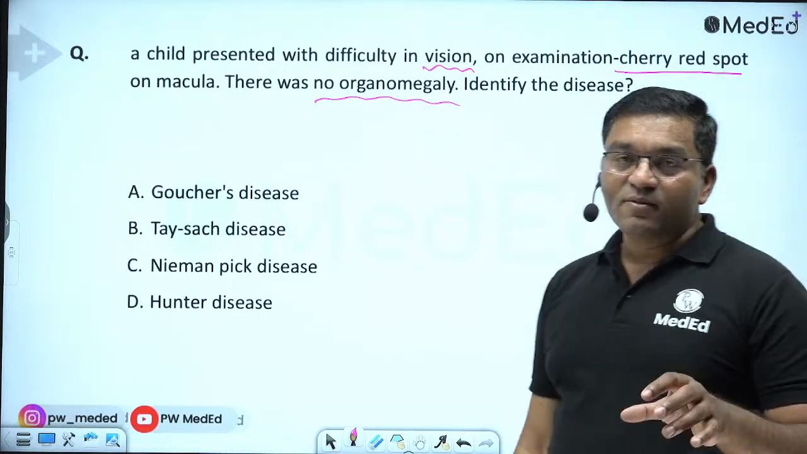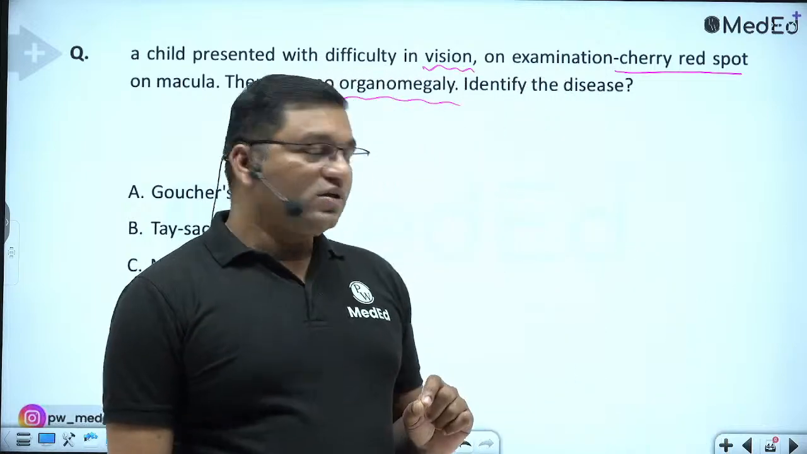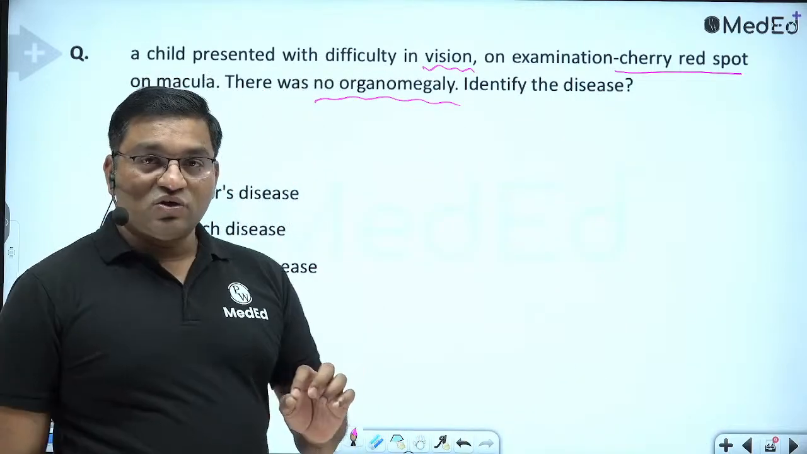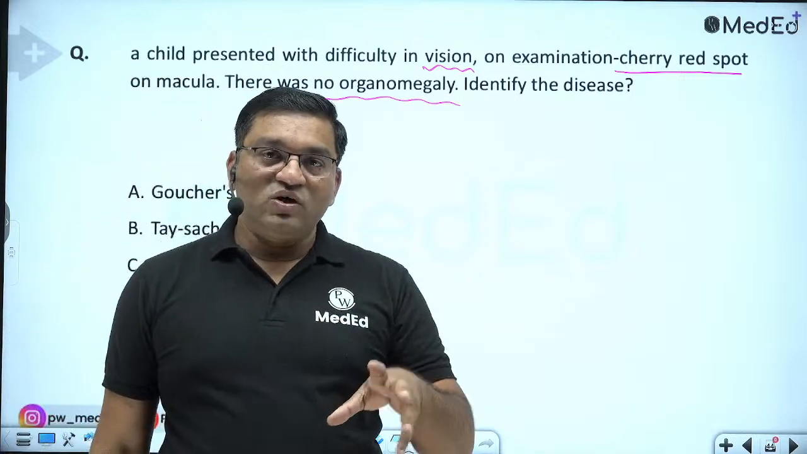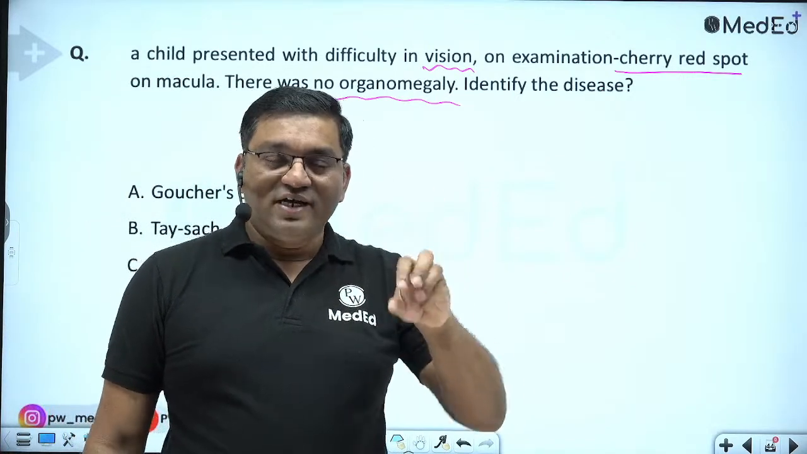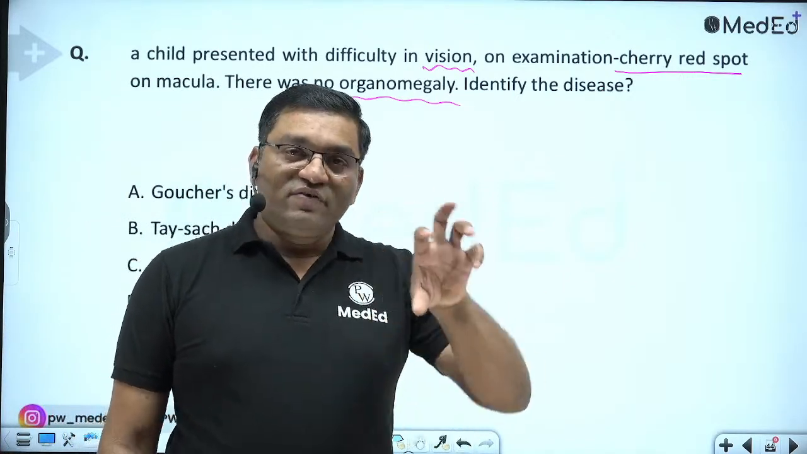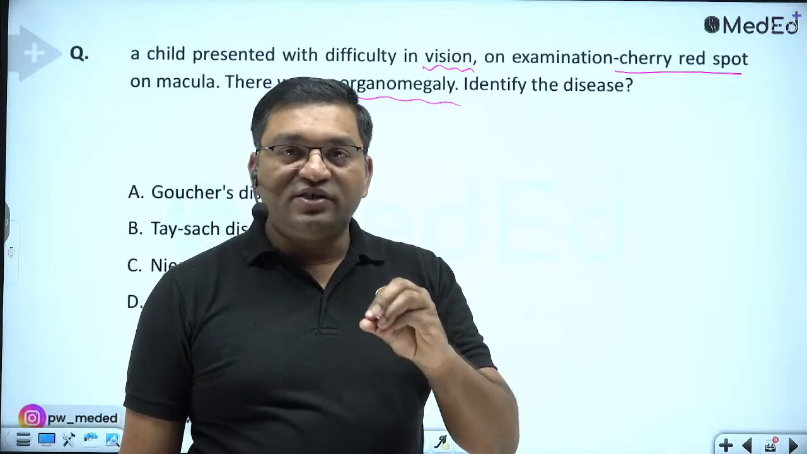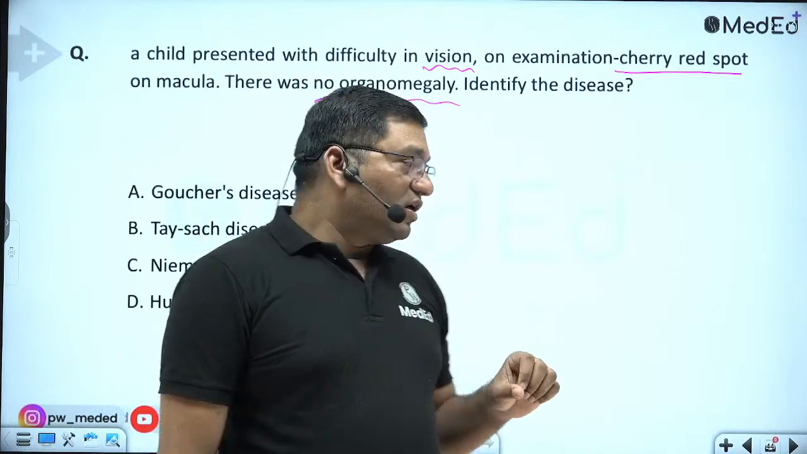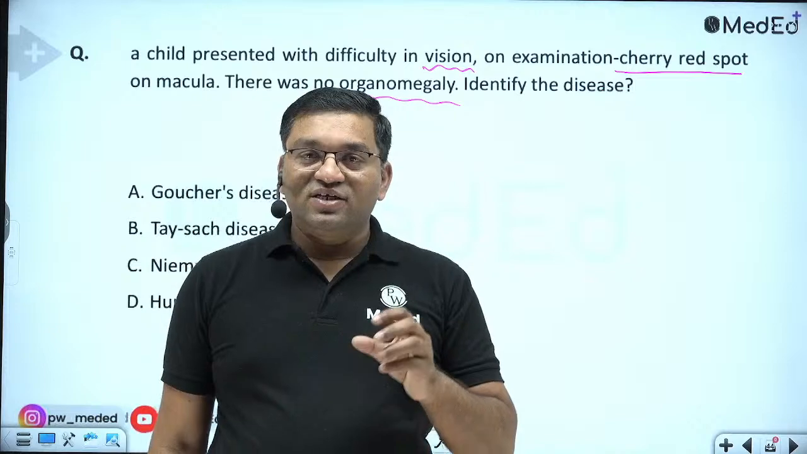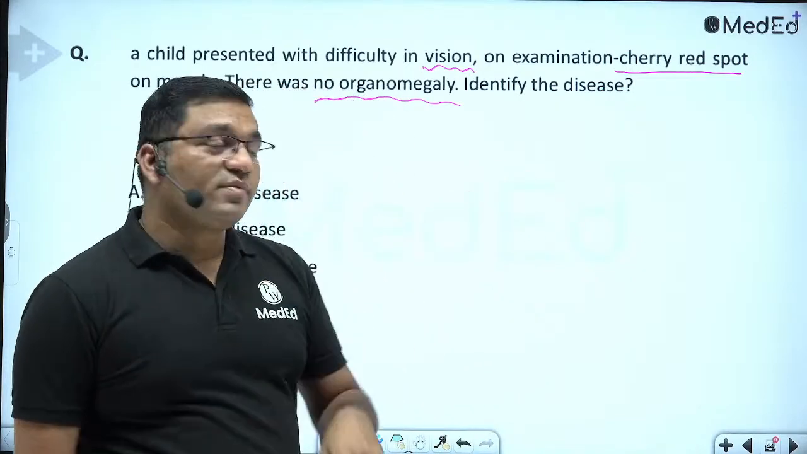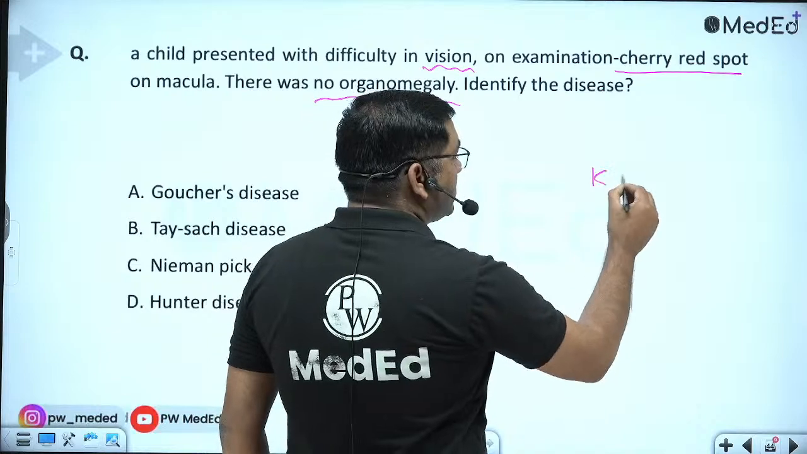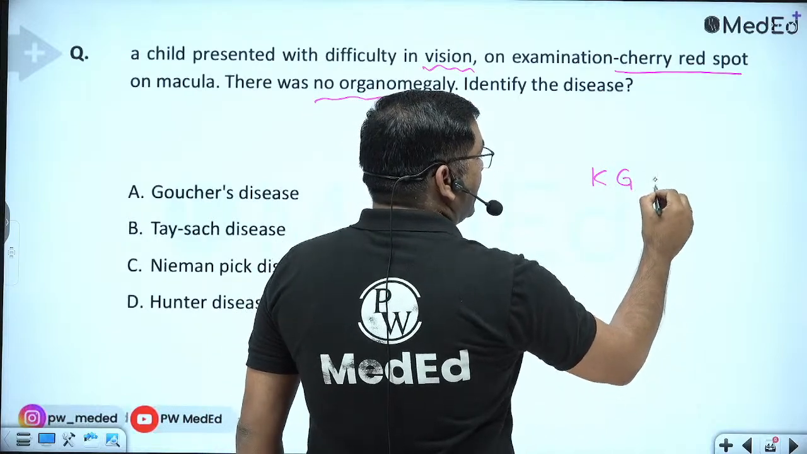Now see, remember, in the lysosomal storage disorder, the cherry red spot on the macula is seen because of the peripheral white and central red. Peripheral white is because of deposition of lipids on the retina, and the fovea appears bright, that is known as cherry red spot on the macula. This is a characteristic feature except in the KGF, Krabbe's, Gaucher's, and the Fabry's disease.